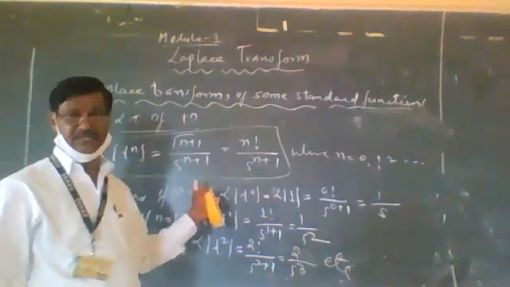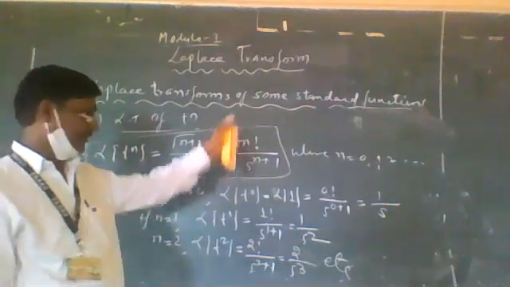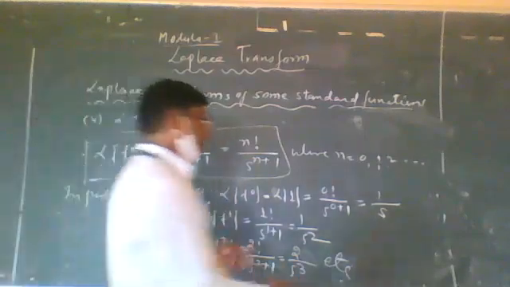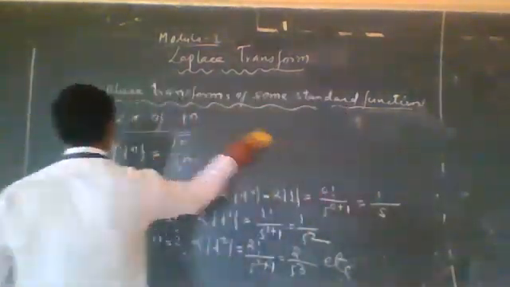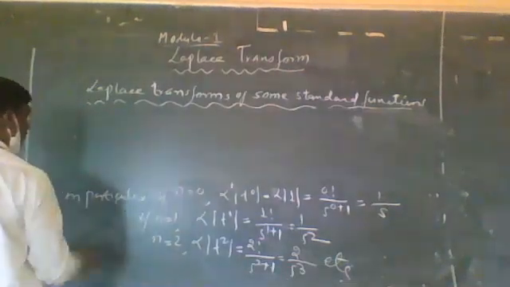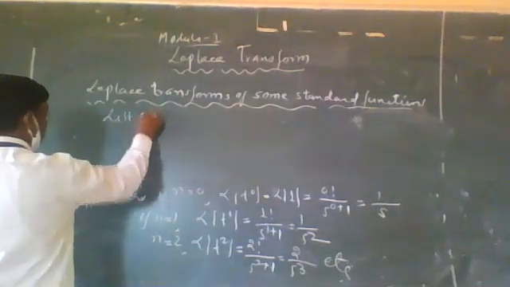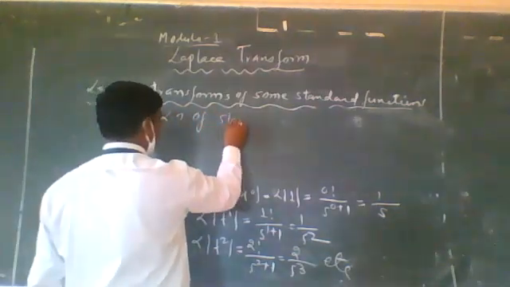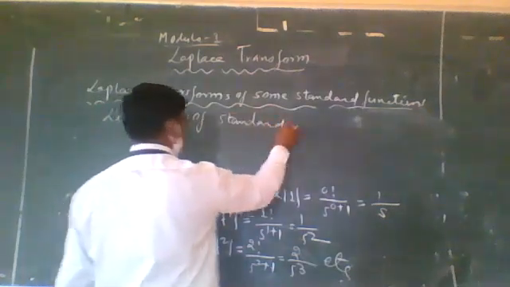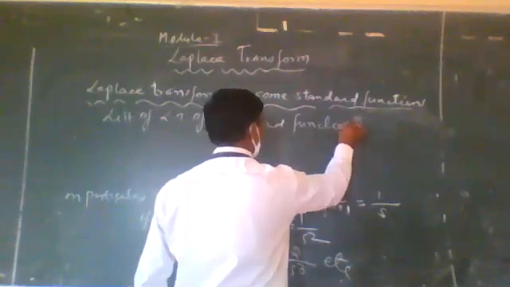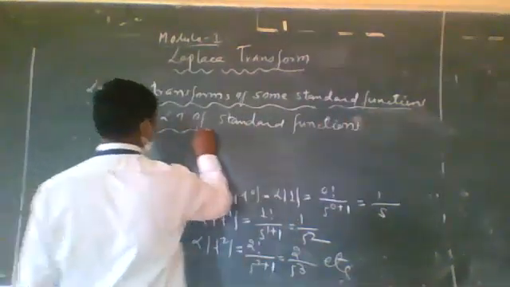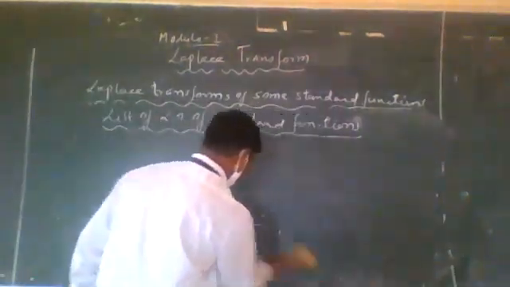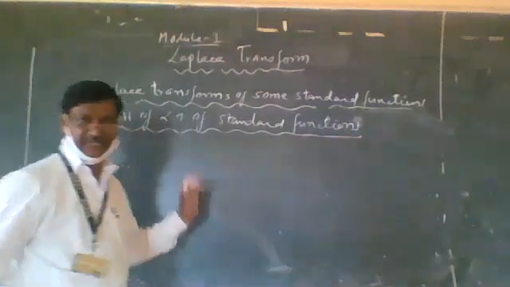So these are the standard functions of the Laplace transforms. Just I'm putting the list of Laplace transform standard functions.